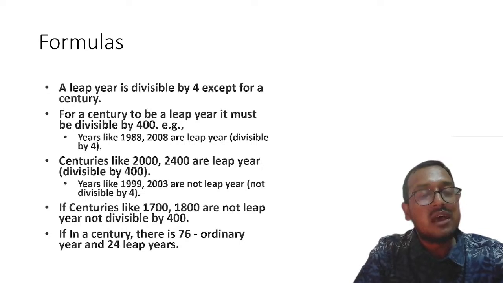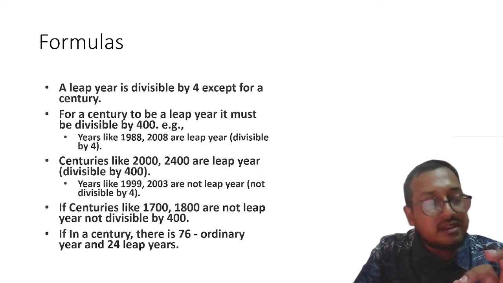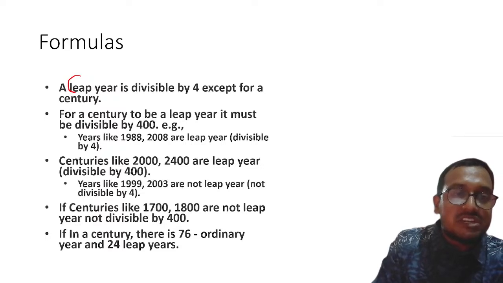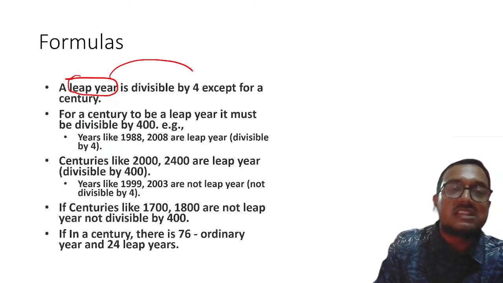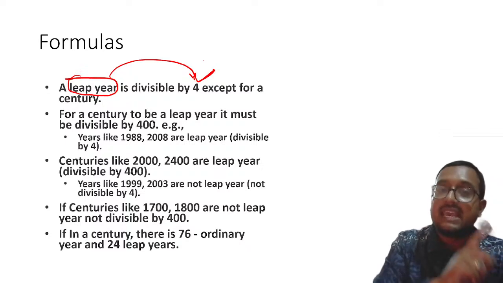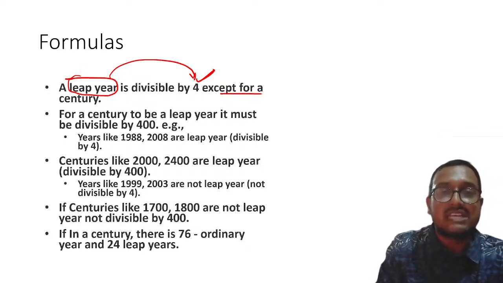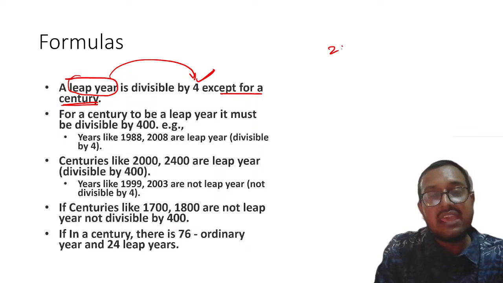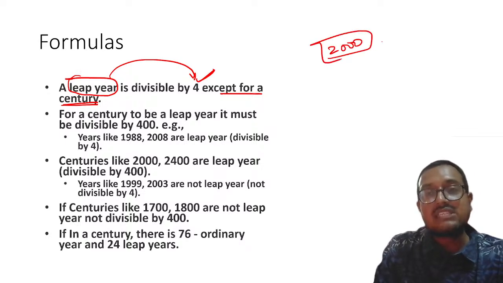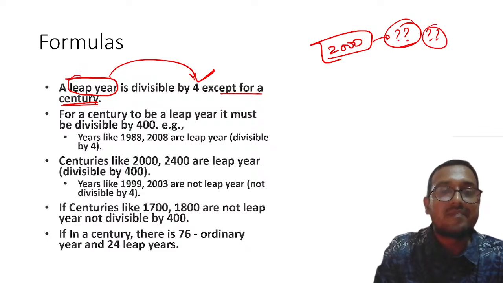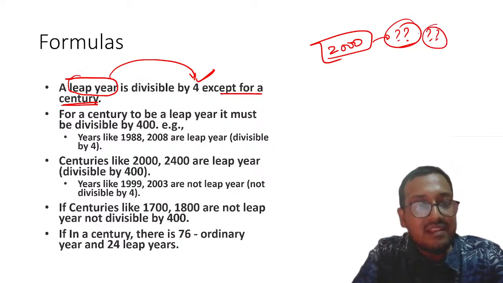Now my dear students, how to find a leap year? That is important. Understood? So my dear students, you all know the general definition says that a leap year is nothing but any year divisible by 4. Except, this is very important, please remember, except for a century. That means if I say 2000, was this a leap year? Yes or no?